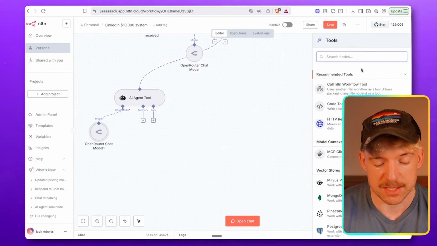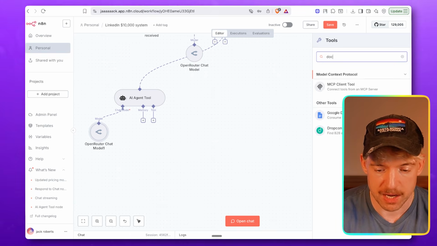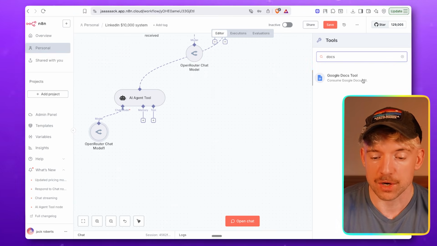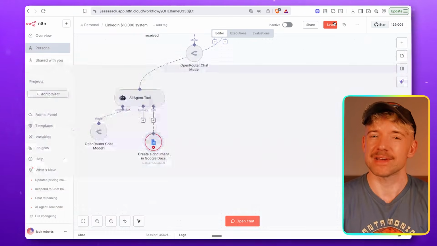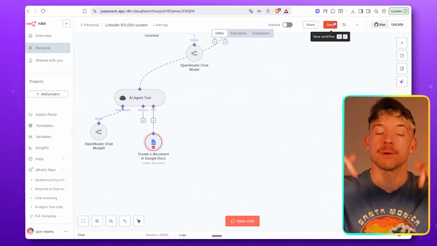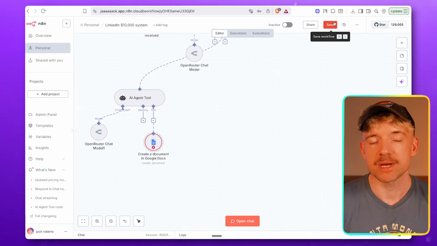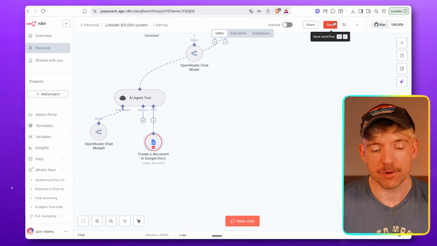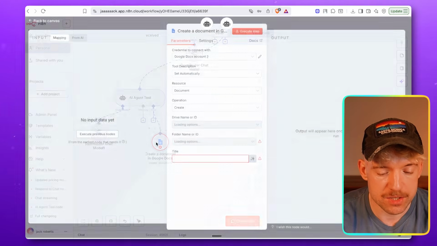The first tool I'm going to give him is the ability to go and check my Google Docs. So we're going to click on Consume Google Docs. If you haven't connected your Google to n8n, I'll put a video down below in the description with the timestamp so you can get that started and link those up. Cool. So we click on him, which is decent.